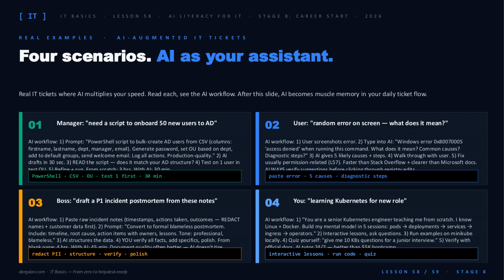3. A P1 postmortem. Redact PII. Let AI structure, you verify and polish. 4. Learning Kubernetes for a new role. AI is a 24/7 tutor that beats a $5,000 boot camp. Same pattern every time: prompt, draft, verify, ship.